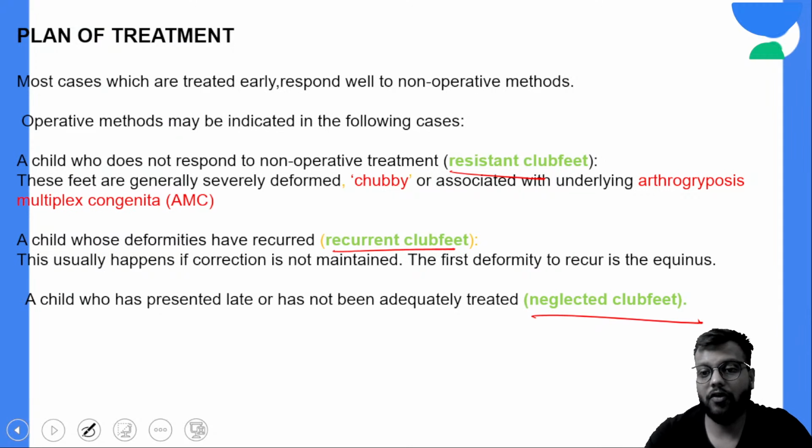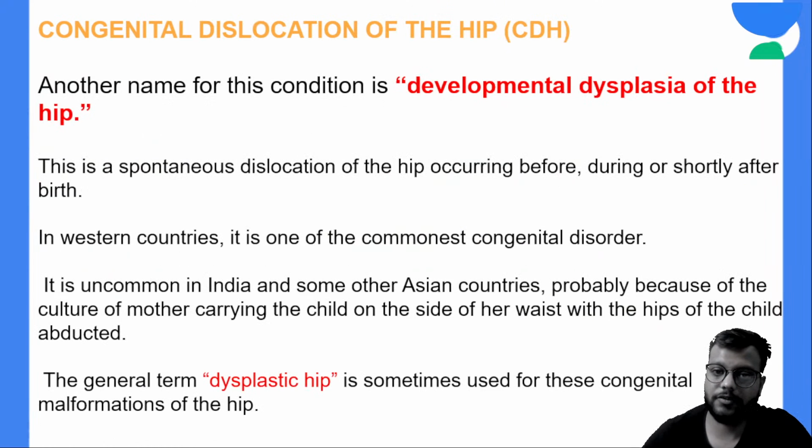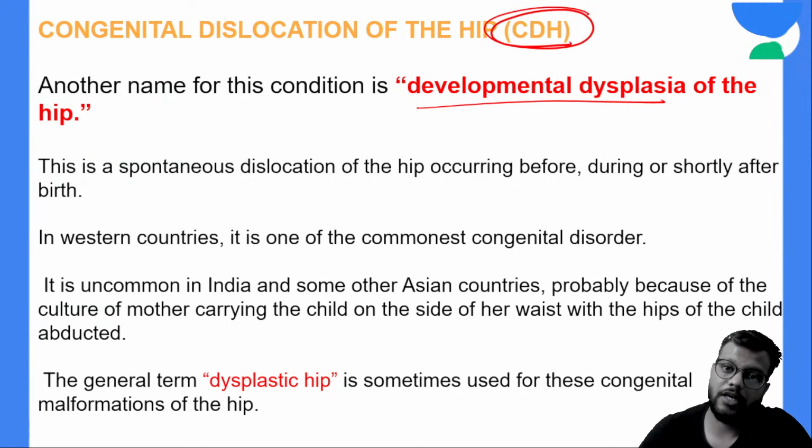understood it very well. Now we'll quickly discuss DDH, that is developmental dysplasia of the hip, which is also called CDH, that is congenital dislocation of the hip, or CHD, that is congenital hip dislocation. So from the name itself it is clear that it is a congenital, spontaneous dislocation of the hip in the child, and most commonly it is during the birth only. Okay, at the time of birth.